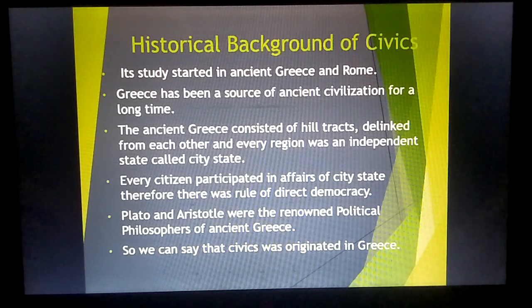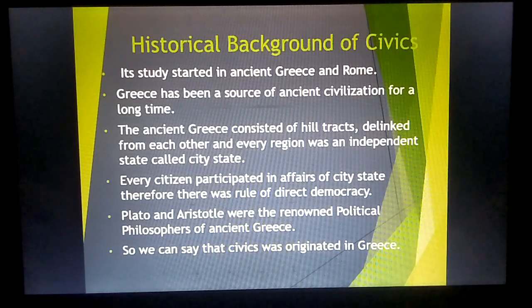That's why they were called city-states. Every citizen participated in the affairs of the city-state. Therefore, there was rule of direct democracy. This is also a very important term, because nowadays we have indirect democracy due to the expansion of the state in modern times. But as there was a very small state called a city-state at that time, the system of government was direct democracy.